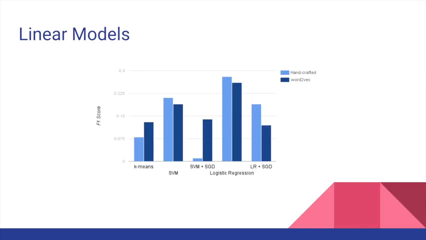We ran several linear models on our data using our handcrafted features versus using word2vec. The figure shows the F1 scores of our experiments using 5-way classification. In general, word2vec performed more poorly compared to the handcrafted features. Our logistic regression model using handcrafted features performed the best, with an F1 score of 0.28.